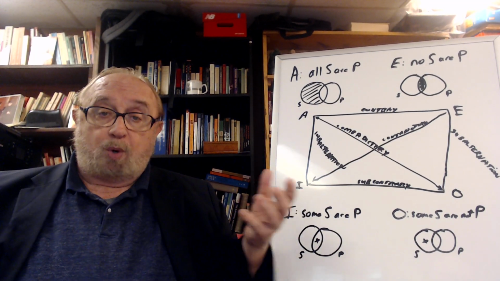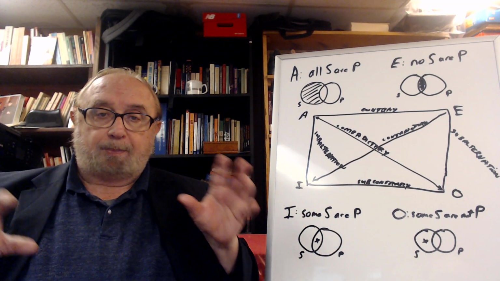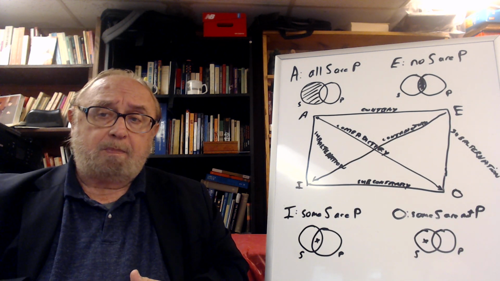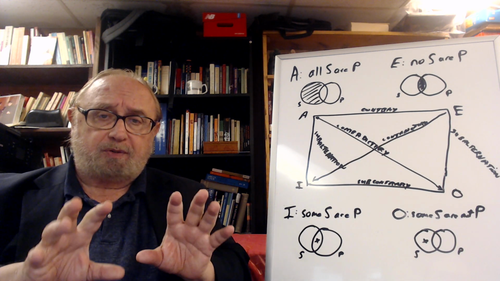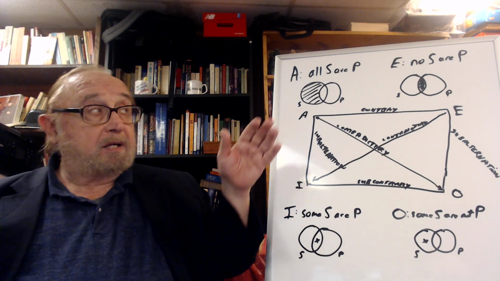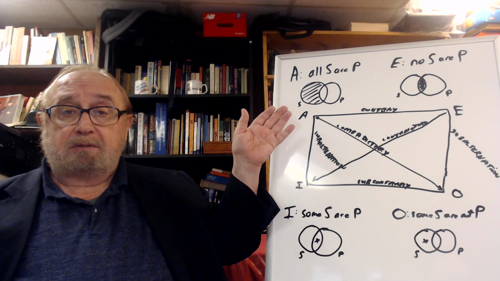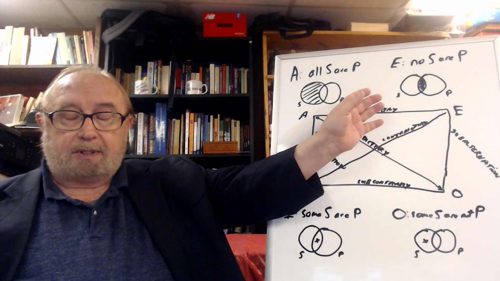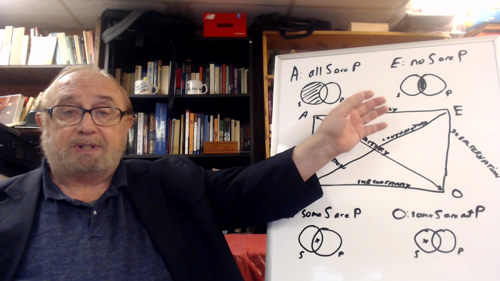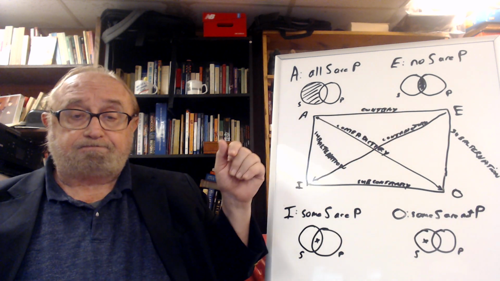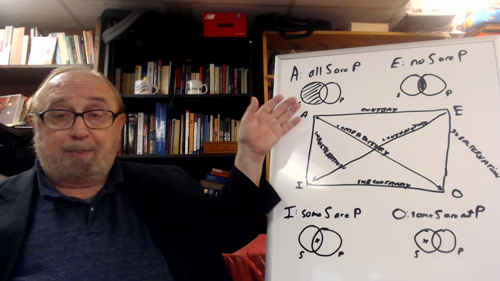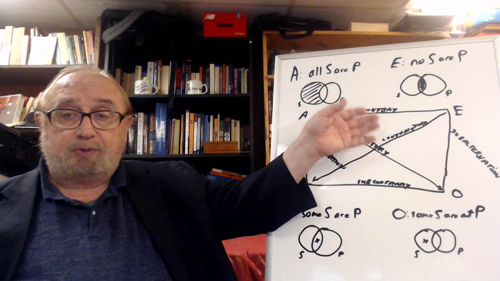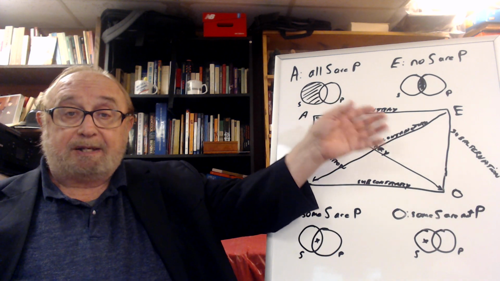So both the S and the P, the subject and the predicate, are being discussed here, and what's being said is universal for both of them. So let me say it again. A propositions distribute the subject term, and E propositions distribute both the subject and the predicate.